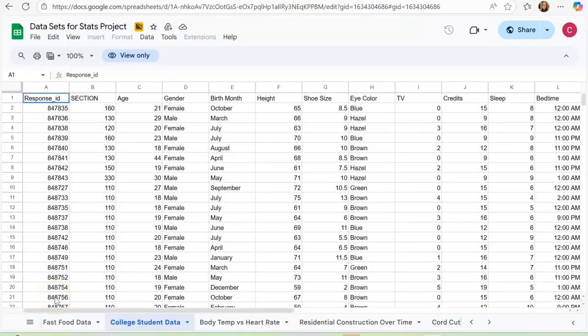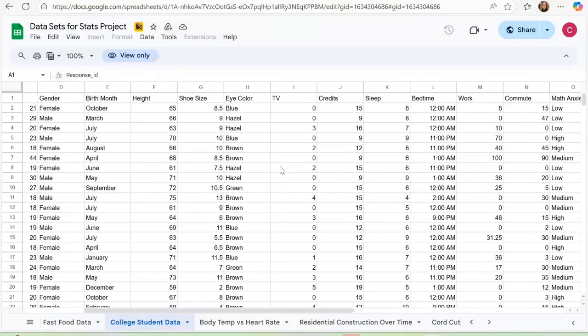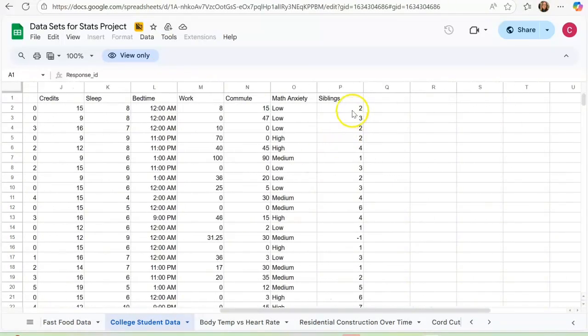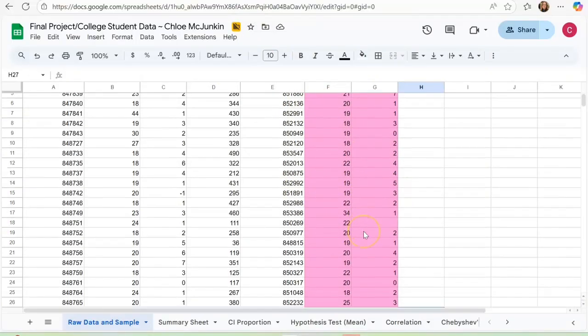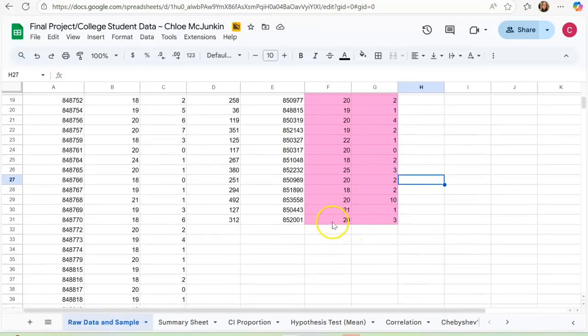Hi, my name is Chloe McJunkin, and I decided to use the college student data, and out of everything, I decided to do the age and the amount of siblings. So here is the age and siblings again. It was a sample of 30.